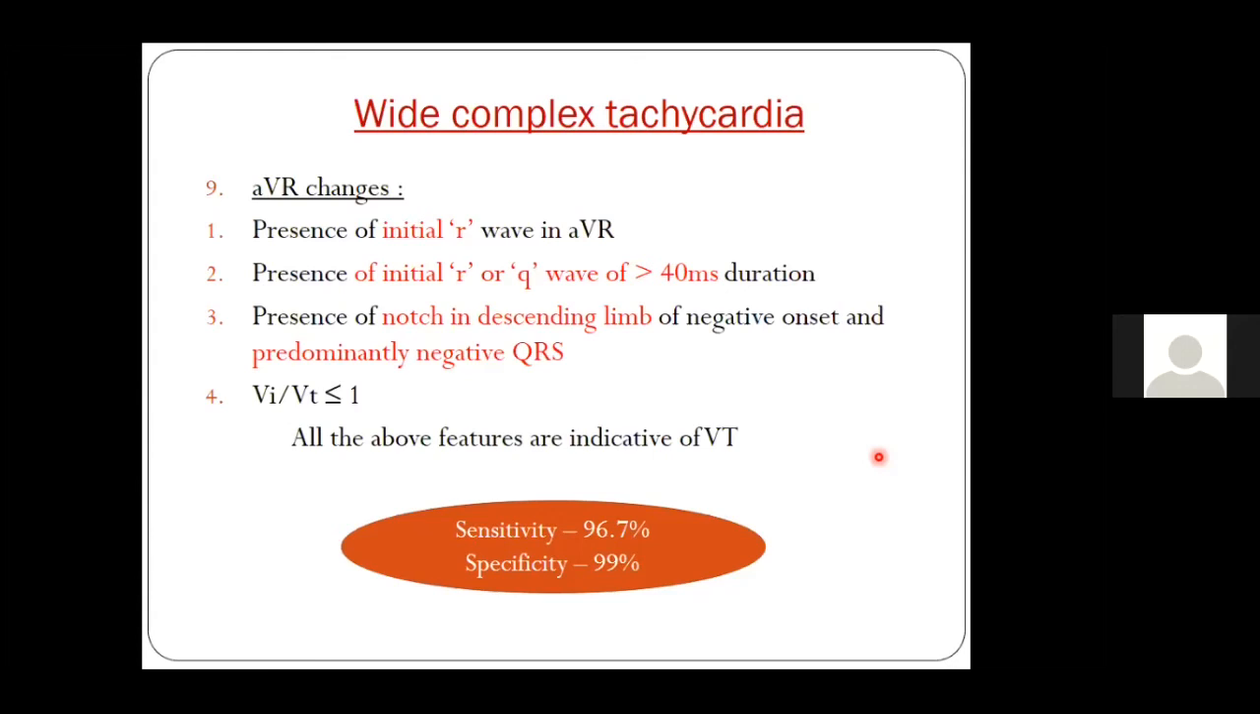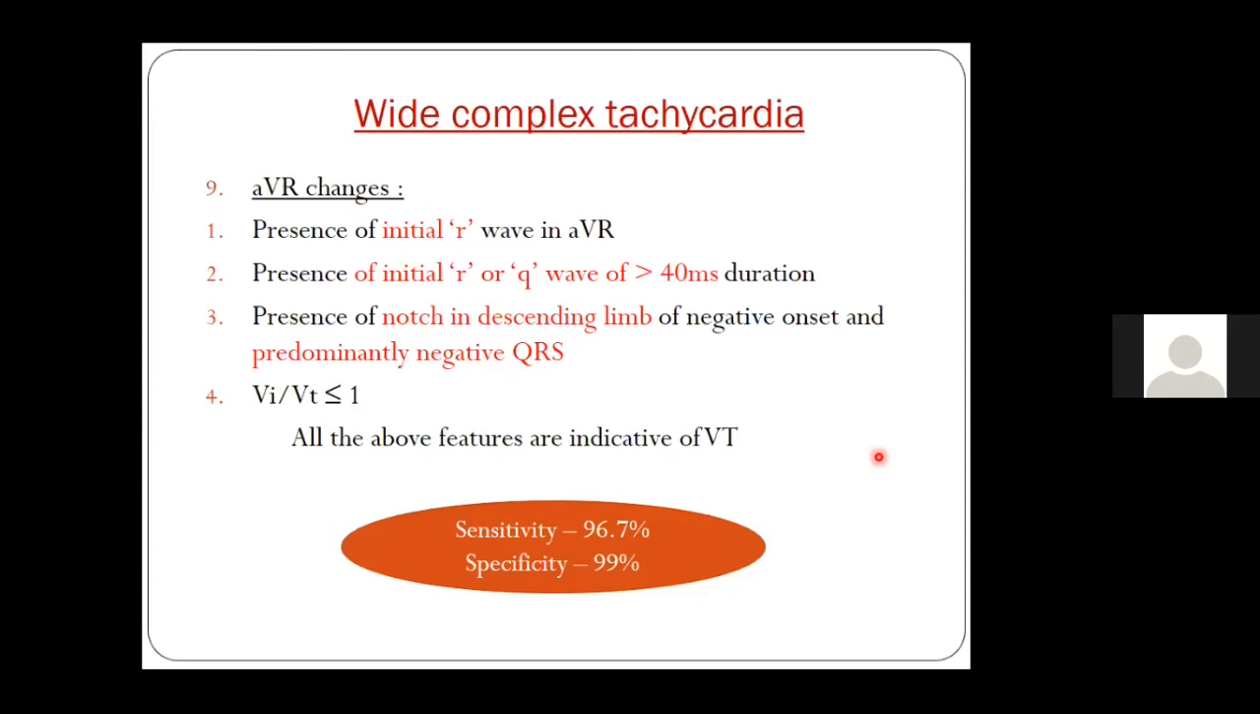So if there is the presence of an initial R wave in AVR, it may be suggesting ventricular tachycardia. Second, if there is the presence of an initial R or a Q with a duration of more than 40 milliseconds, because we know VT travels from muscle to muscle, the initial Q or R may be more than 40 milliseconds in duration.